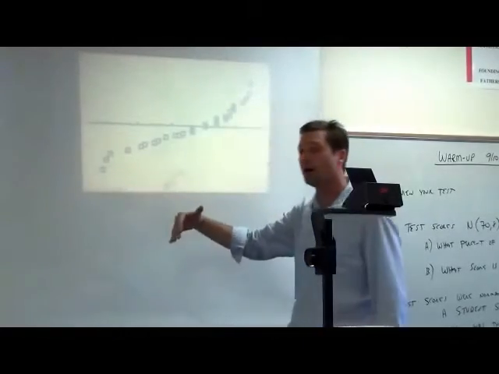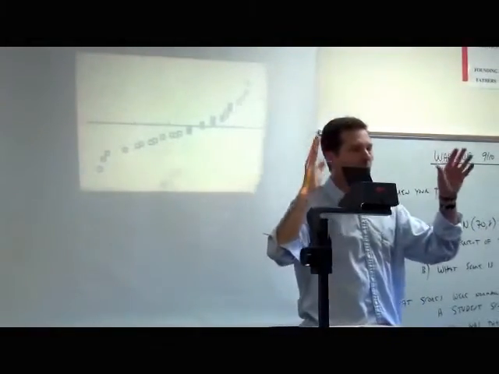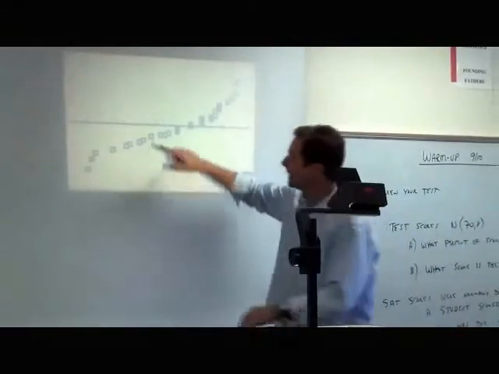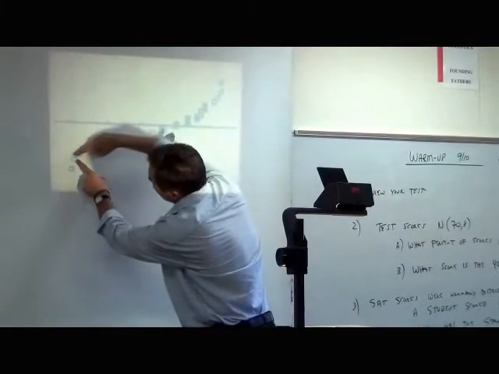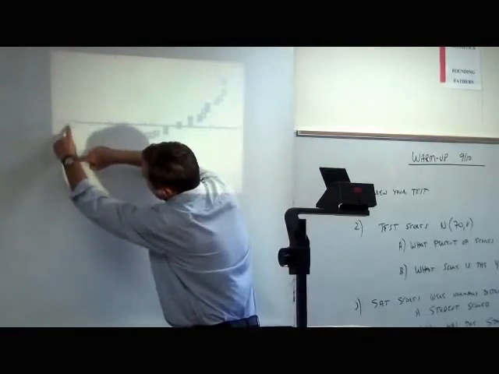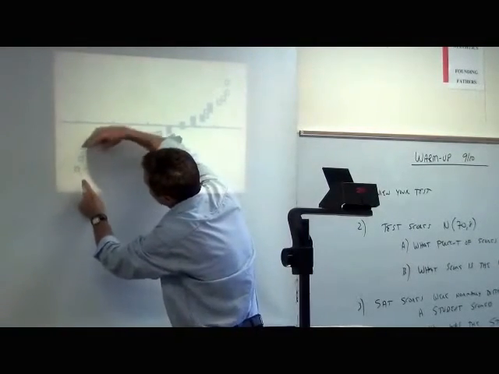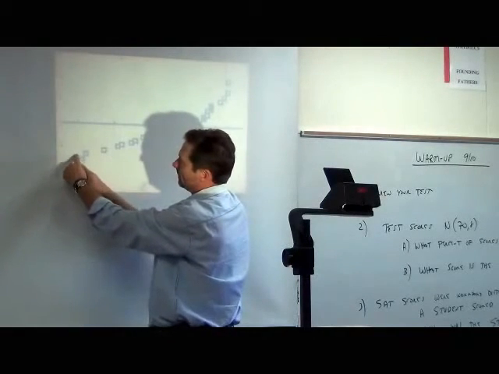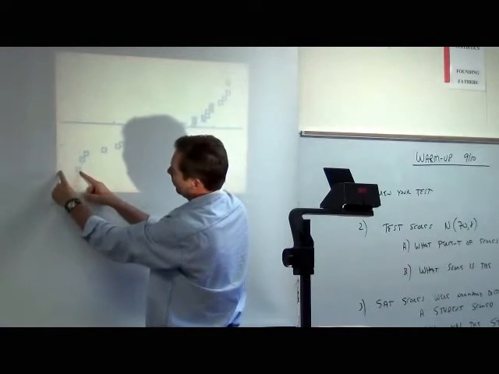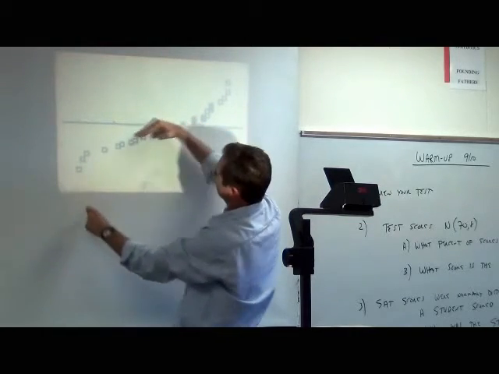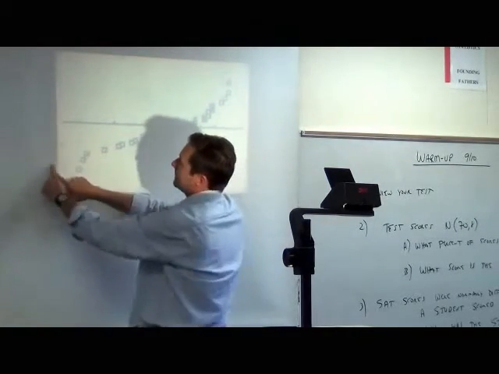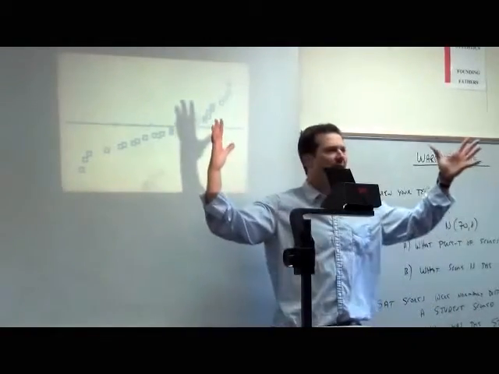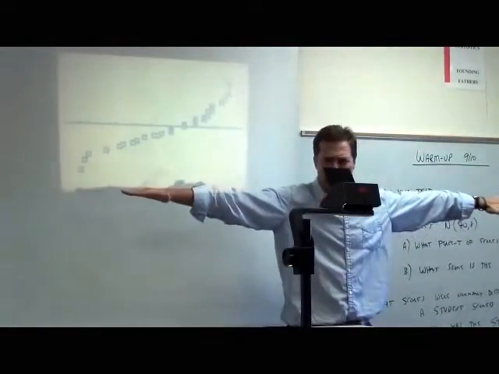Now what happened there is on both ends, it should have gone out further, but it didn't. If you stayed on this line, you'd be down here. The test score should have been down here to keep it in a normal curve. So both ends didn't go out as far as they should have gone.